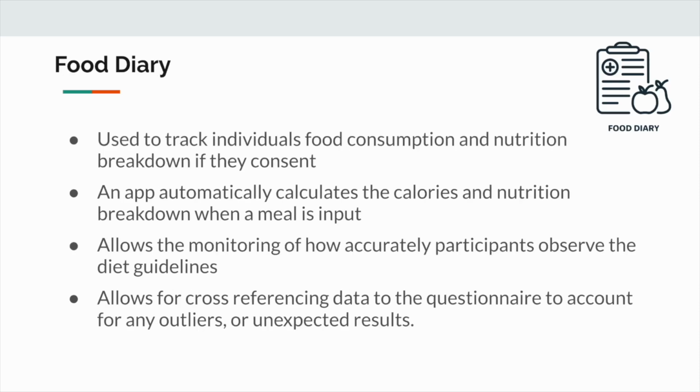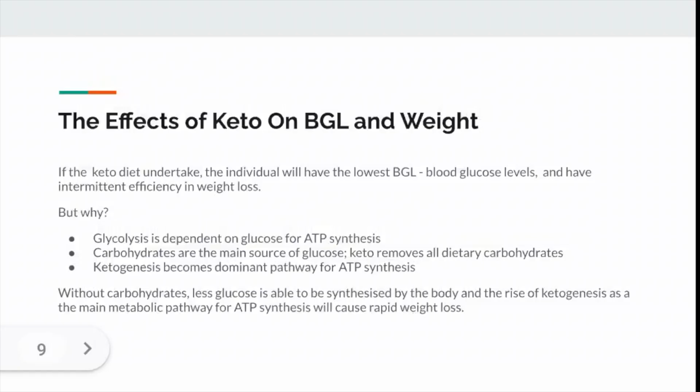To further ensure the validity of the experiment, participants are expected to accurately utilize a food diary. Each participant is to note down what they eat each day, the calories of each meal, and the nutrition breakdown. To assist participants, the food diary can be accessed on an app, which automatically calculates the calories and nutrition breakdown when a meal is input. In this app, they also have the option of sharing other health data, automatically tracked on phones, including step count and hours of sleep. This allows the monitoring of how accurately participants observe the diet guidelines, as well as to cross-reference data to the questionnaire to account for any outliers or unexpected results.